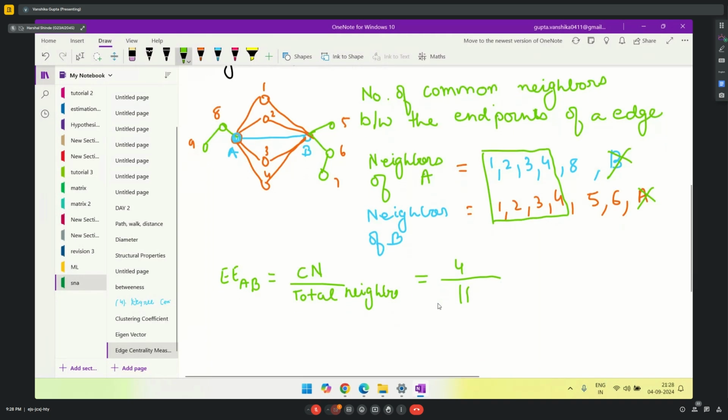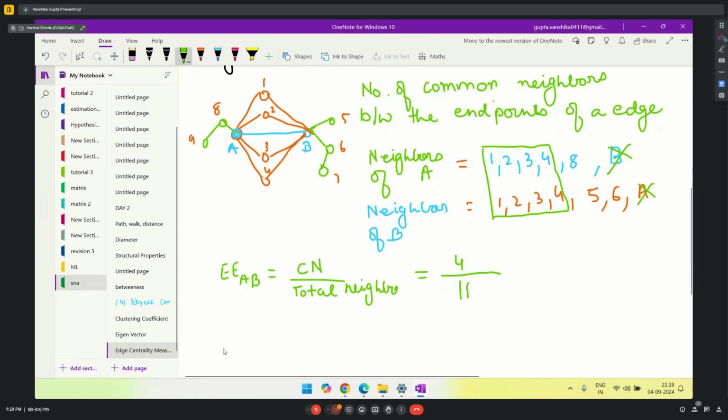Now, the normalized form, let's say we have normalized this. What we do is very simple. Common neighbors will remain 4 only. Now, while calculating the total neighbors, you do not repeat these 4 again. So 1, 2, 3, 4 you have already counted, and you will not count them again for B. So it will be 1, 2, 3, 4, 5, 6, 7.